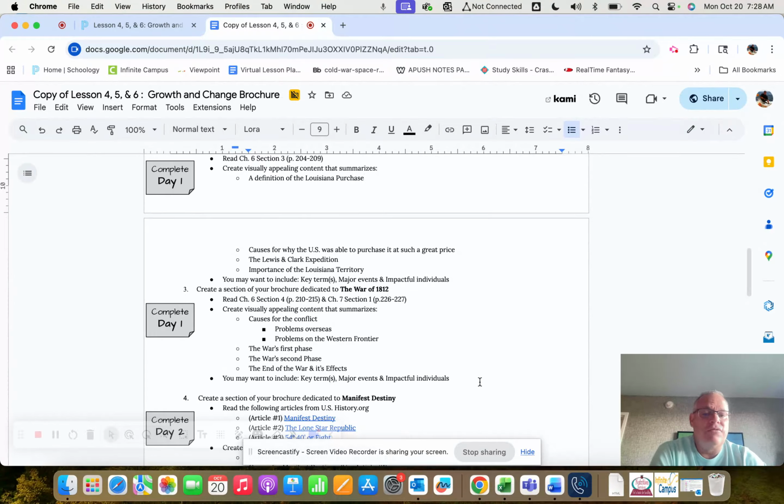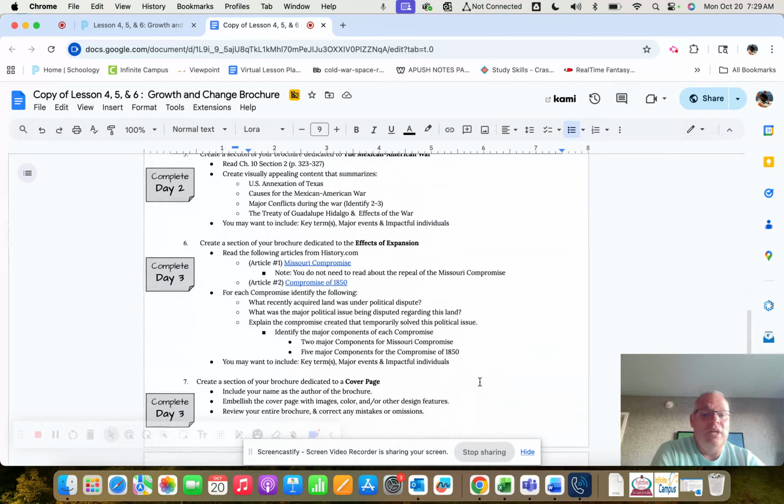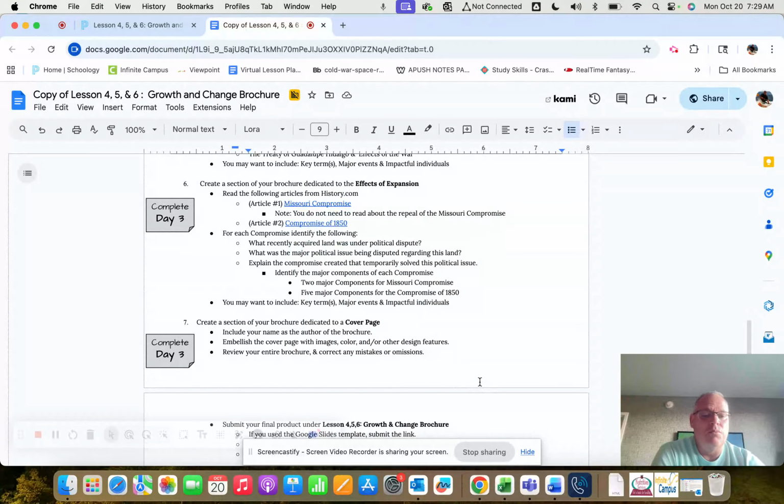Now, your challenge for many of you is going to be fitting that information into one slide. And so that's where you have to show a little bit of creativity to show how you're going to fit those in there, but also how you're going to explain those in a way that shows that you have some understanding of those events. So that's what you have this week, and you have the week to do it, so it's not too bad.